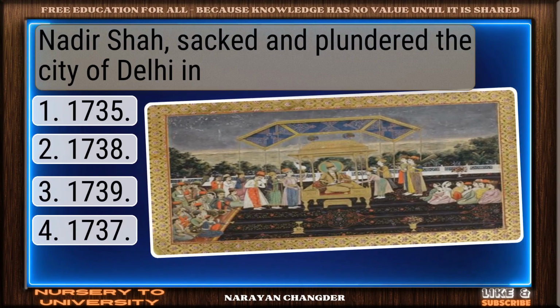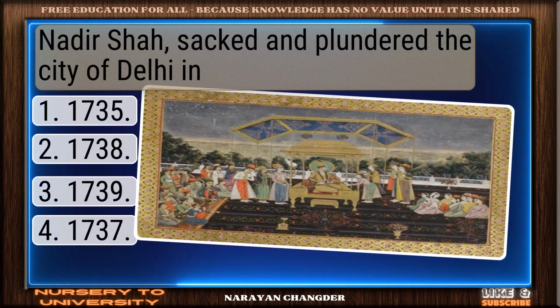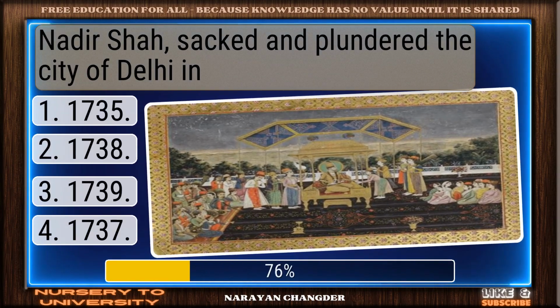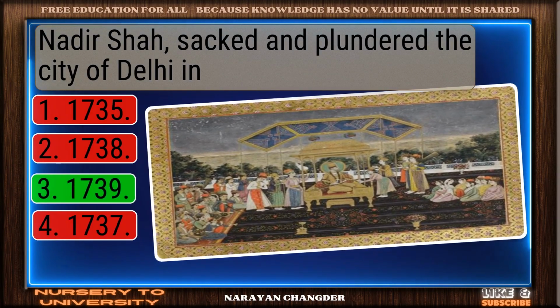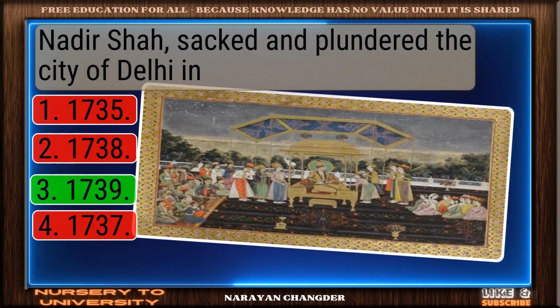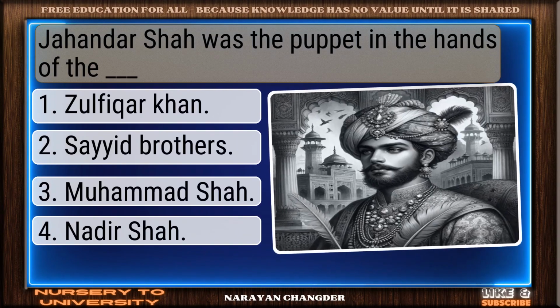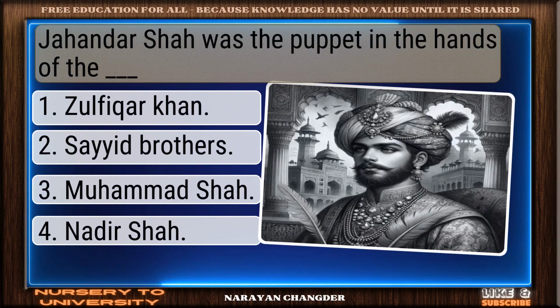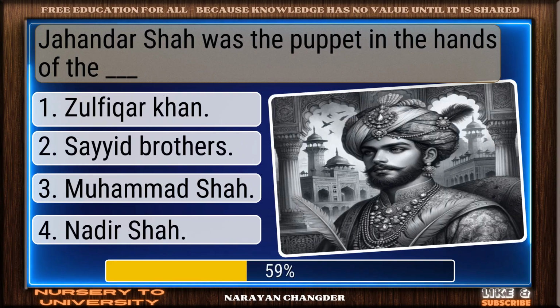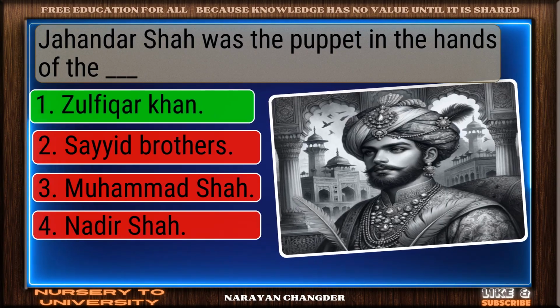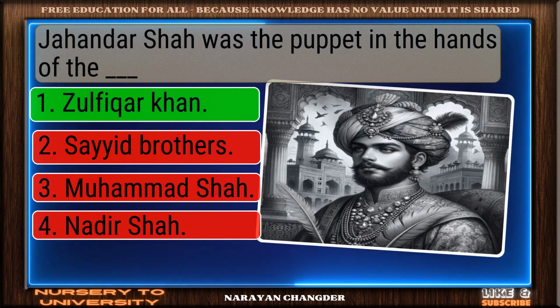Nadir Shah sacked and plundered the city of Delhi in? Right choice. 1739 is the best answer. Jahandar Shah was the puppet in the hands of the Dash. Well picked. Zulfikar Khan is the correct answer.